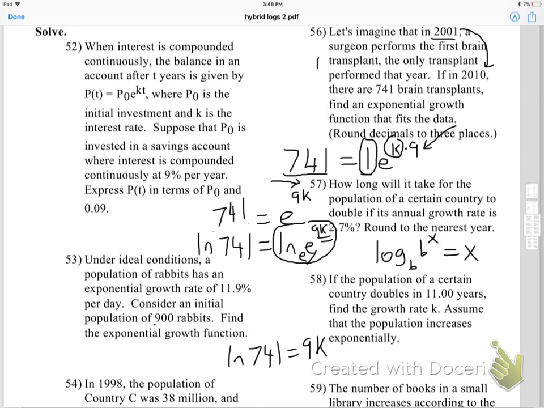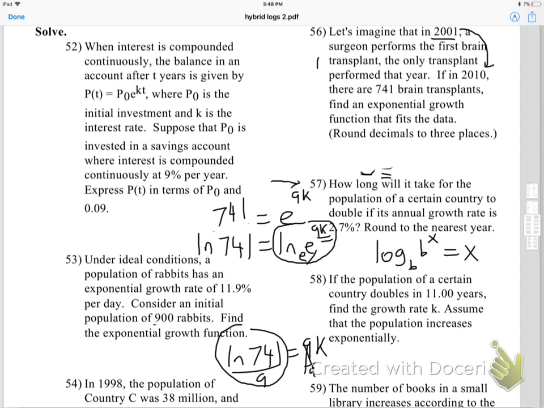So always remember, if you're going to log something with an e, the answer is going to be just the exponent. If you divide both sides by 9, whatever that is, folks, put it in your calculator, and that's the answer. That's what the growth rate is, ln of 741 divided by 9. So that's it. Let's try and apply these and see if it applies to any other questions on here.